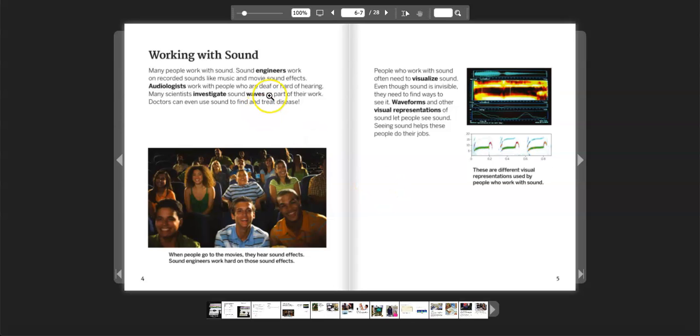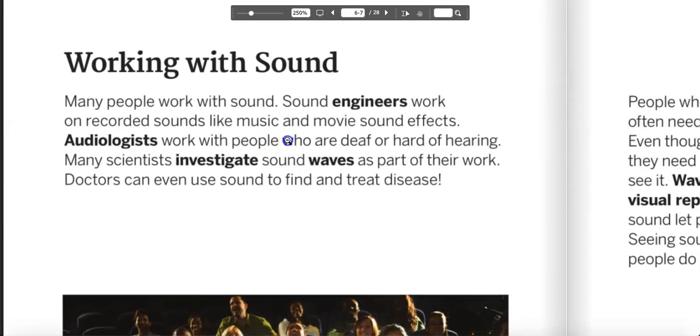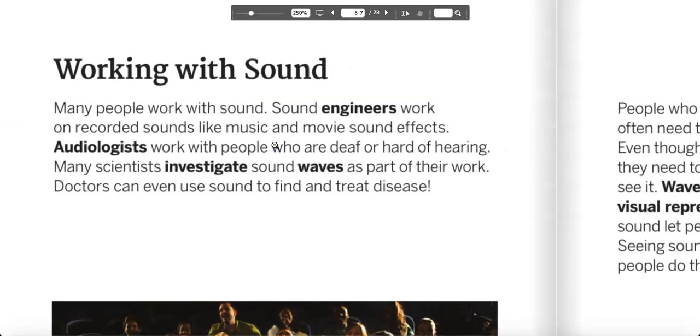I'm going to go ahead and start reading page 5. And now what we're thinking about as we read See Sound, we're going to start reading about some individuals who are studying sound and the reasons why they study sound. So when we take notes, and I'm going to take notes on my pad of paper next to me, but I'm also going to show you in my slide how to take notes online. I want you to think about the why. Why are these people like engineers and audiologists and doctors? Why are they investigating sound, or why are they studying sound? Because that's what you're going to be asked about in your assignment.